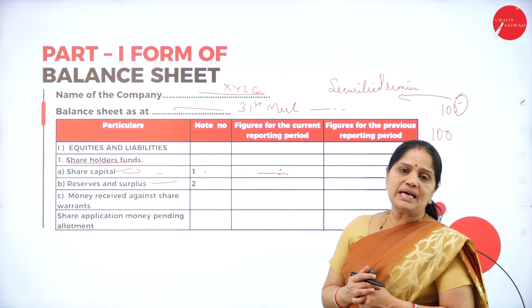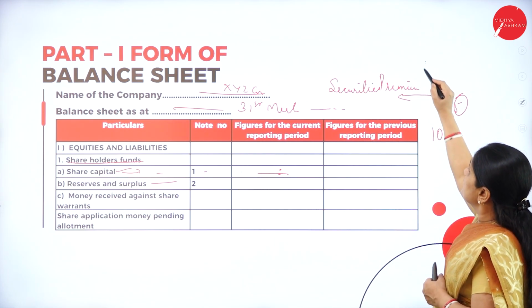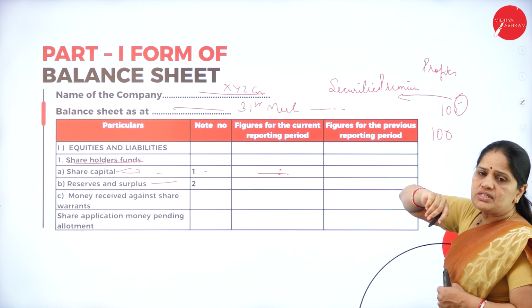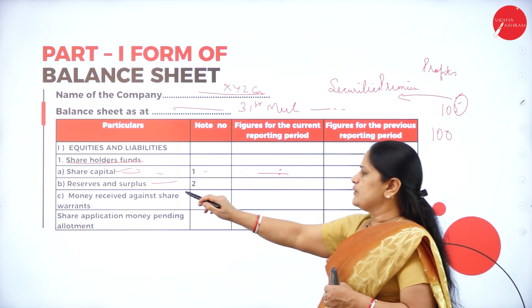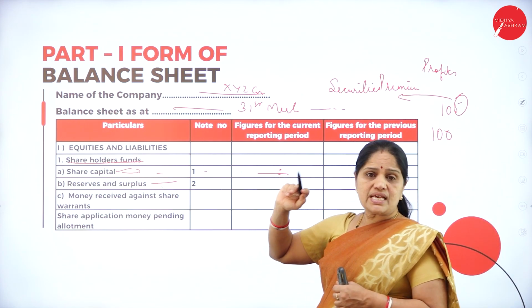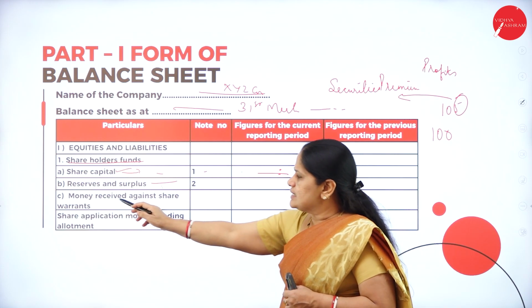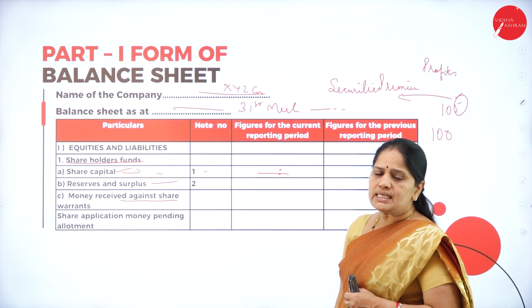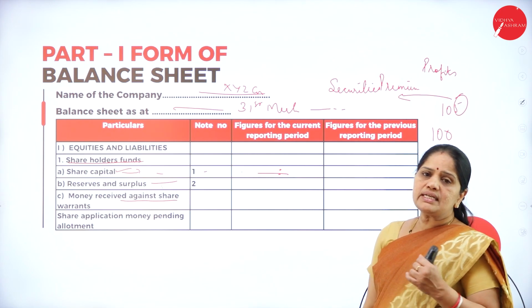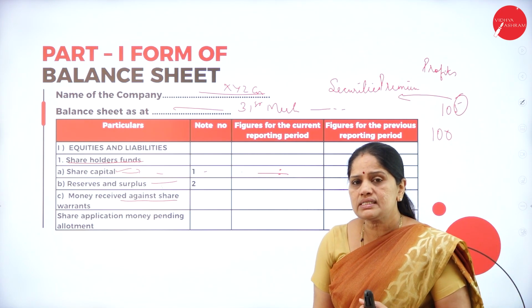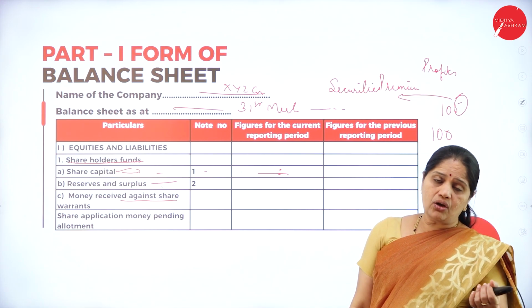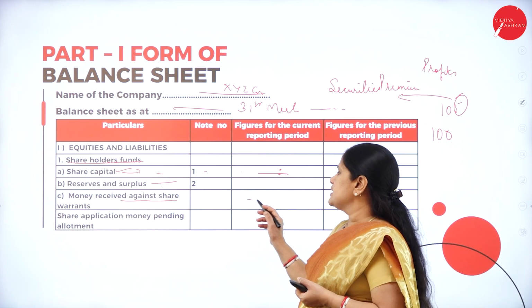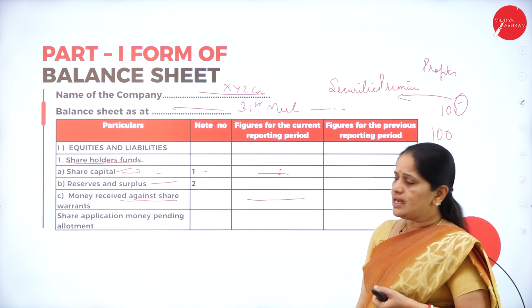Now, what do we mean by surplus? Surplus is nothing but the profits of the company. So, whatever are the profits of the company should be shown under the heading reserves and surplus. Next one is the money received against share warrants. Now, what are these share warrants? The share warrants are issued when the shareholders have not paid up the share call money. So, whatever money is received against the share warrants should be mentioned under this heading.